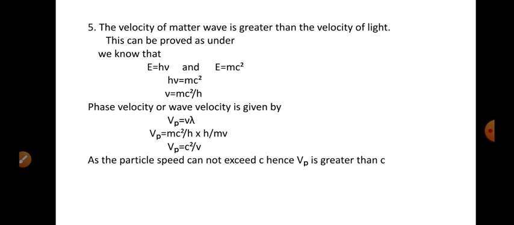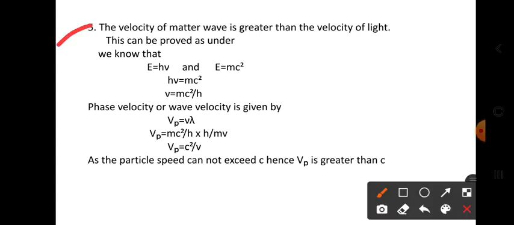Next, the fifth point. See the fifth point: the velocity of matter wave is greater than the velocity of light. Yes, see here. This can be proved as under. We know the energy of Planck, Max Planck, is this one, and the energy of Einstein is this one. Both energies are equated, and from this we get nu, the frequency.